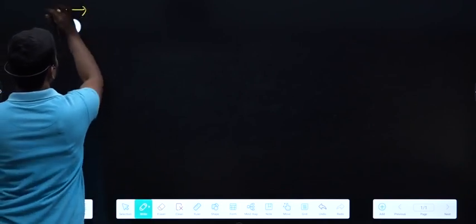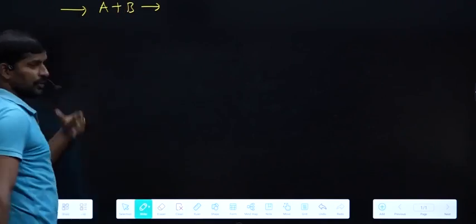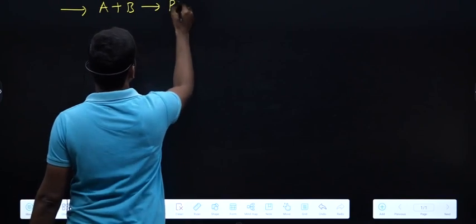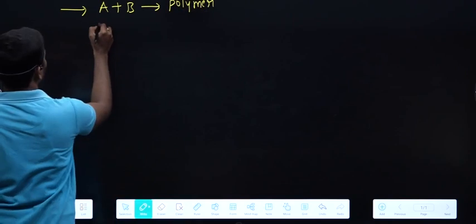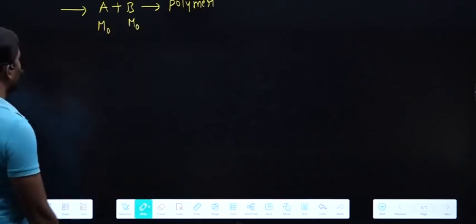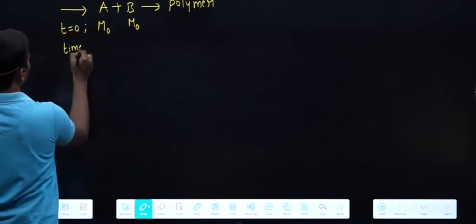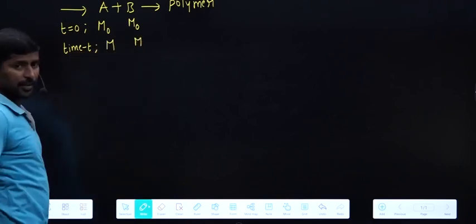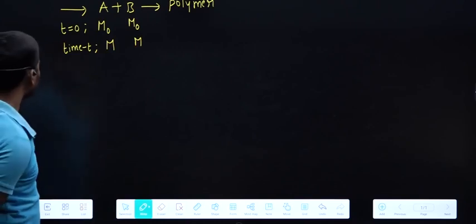Okay, if you take condensation polymerization, some small molecules are removed. Generally, a water molecule is removed during condensation polymerization and we will get a polymer molecule. Let us consider the initial concentration of A is M0 and the initial concentration of B monomers is M0. After some time t, the remaining concentration of A is capital M, and the concentration of monomers after time t.